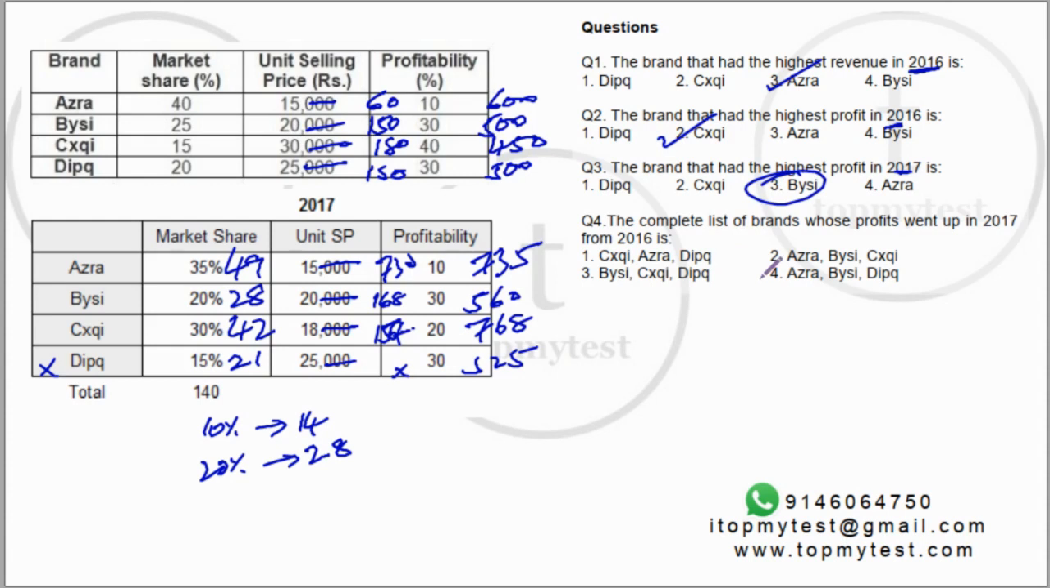So option 3. And the last one says complete the list of brands where the profits went up. Okay, we can see that 3 of the brands' profits have gone up. Now if you observe, Azra has gone up, Big C has gone up, 6C has gone down, and DIPQ has gone, it will have gone up, right?